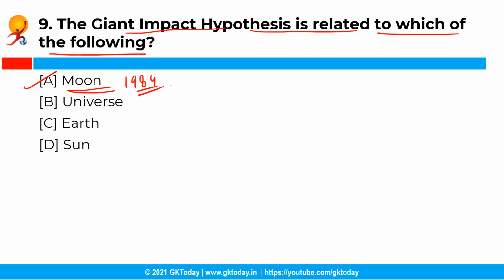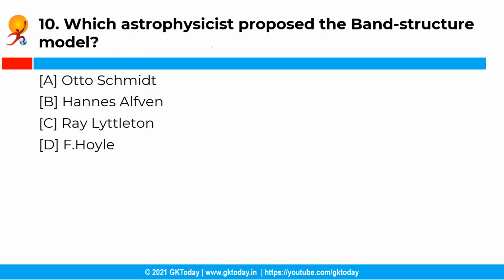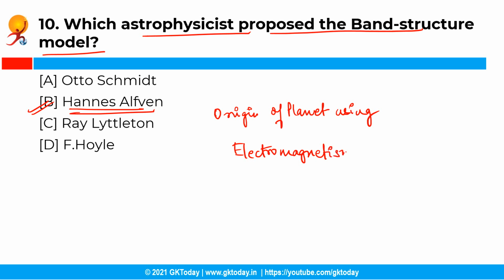Moving ahead with the next question. So which astrophysicist proposed the band structure model? Now you have the following options and the correct answer is option B, that is Hannes Alfvén. So Hannes Alfvén proposed the band structure model and he explained the origin of planets using electromagnetism.